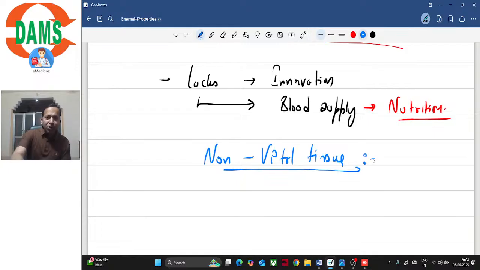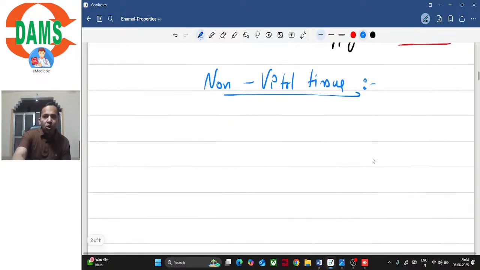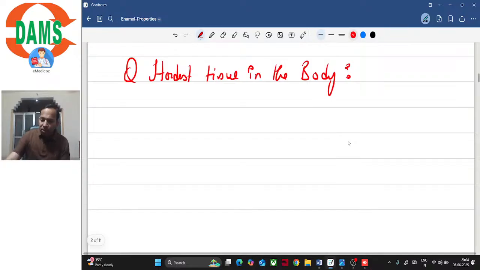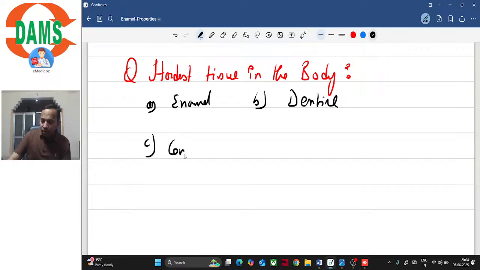So can you tell me which is the hardest tissue of the body? Which is the hardest human tissue? Let's say the options are enamel, dentine, cementum, and bone.